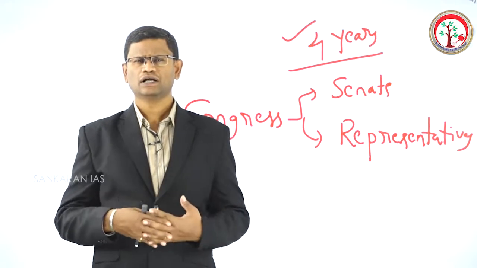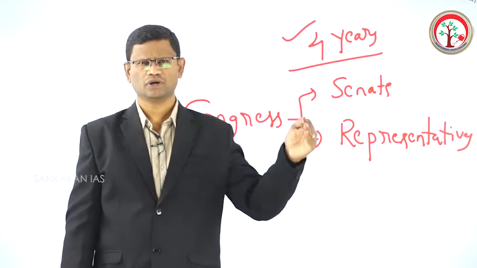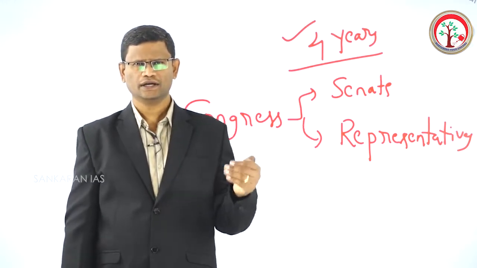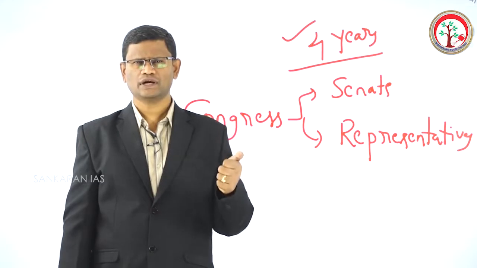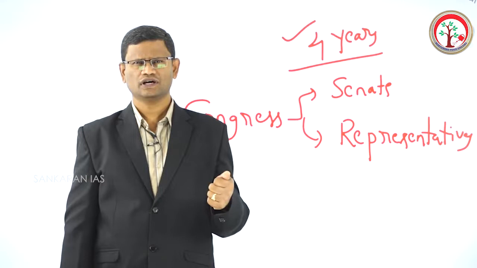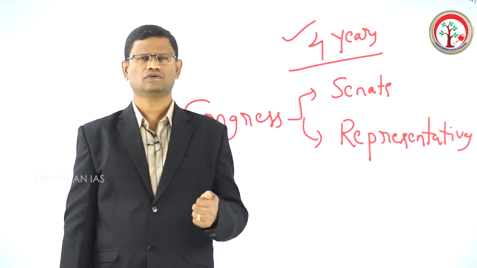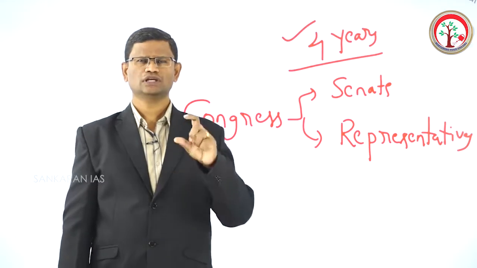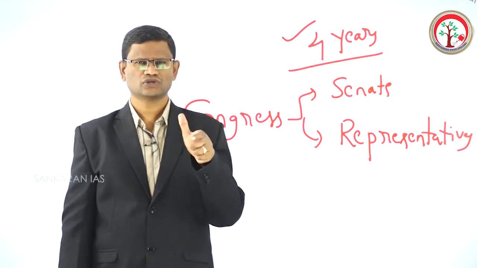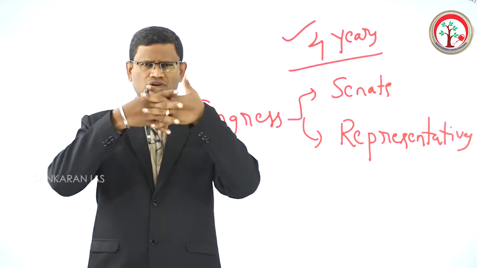In America, the American president cannot dissolve the lower house. He cannot dissolve the upper house. But in India, if a prime minister who commands a majority in the lower house recommends to the president of India the dissolution of the lower house, then the lower house shall be dissolved. So here you see the relationship between the executive and legislative branches. They are fused.